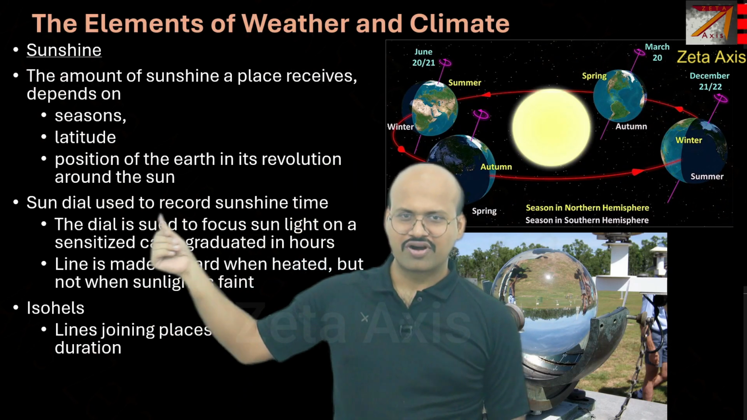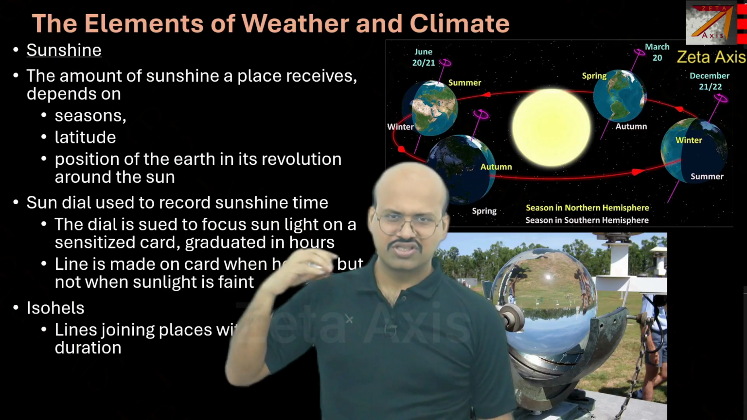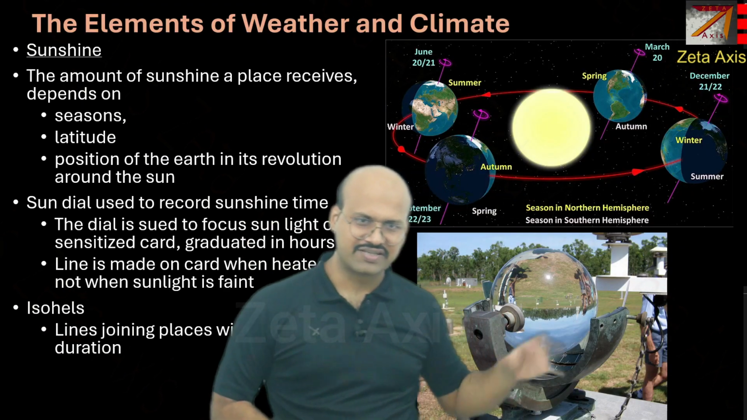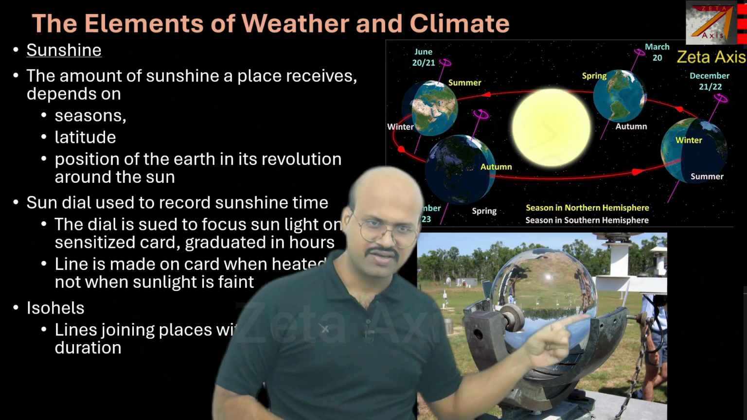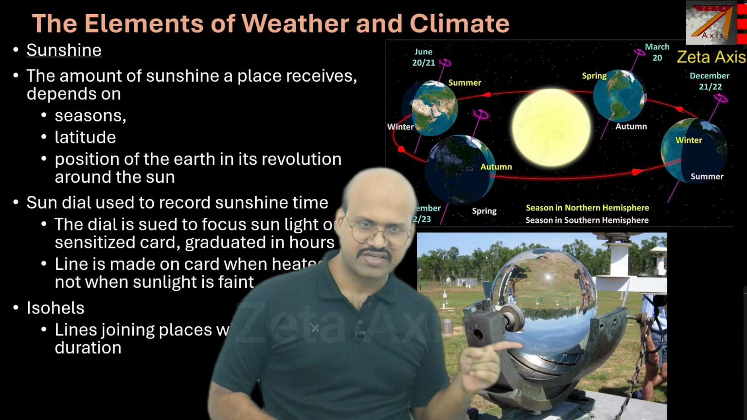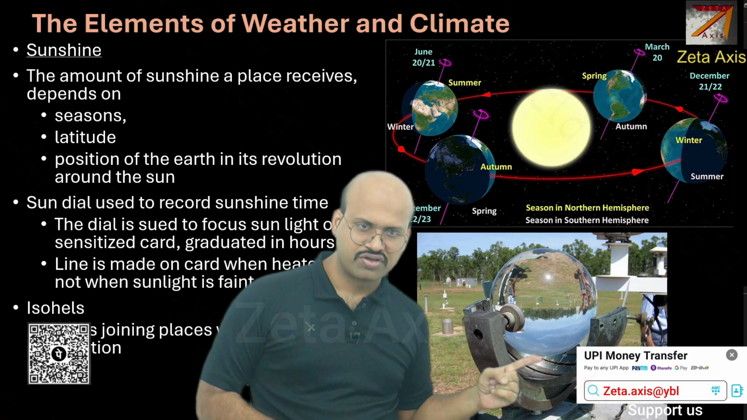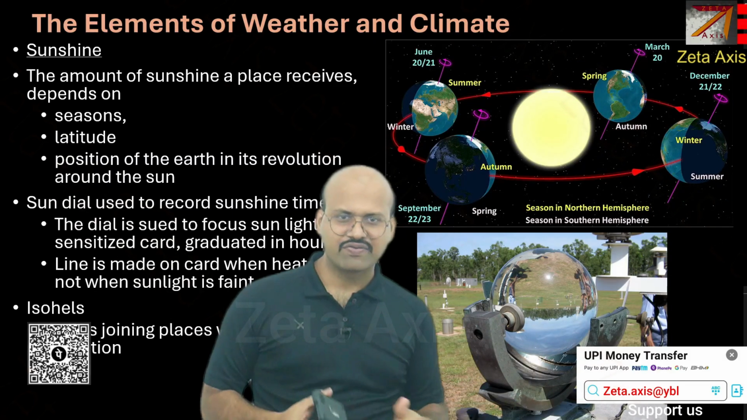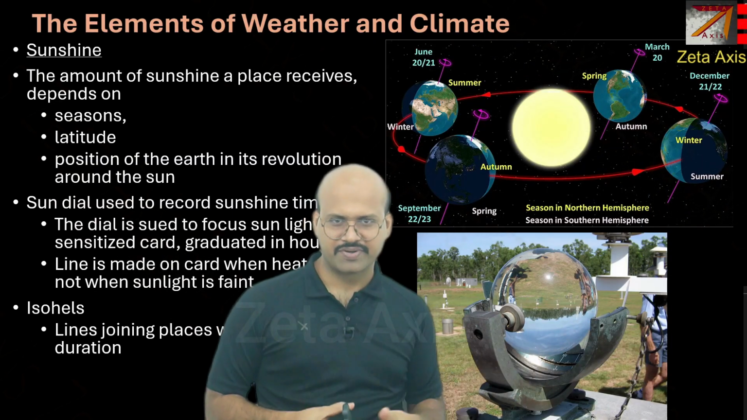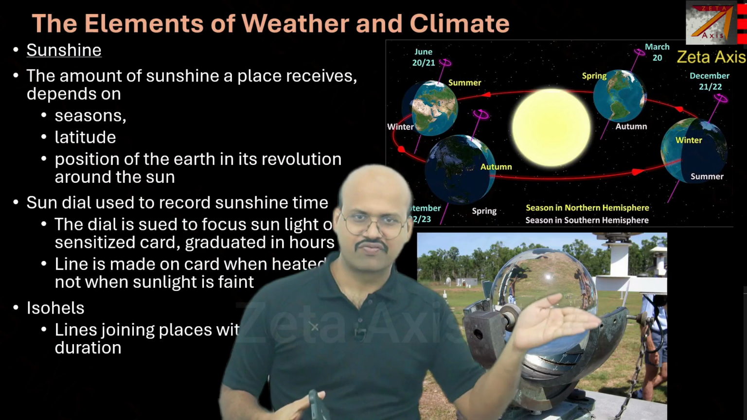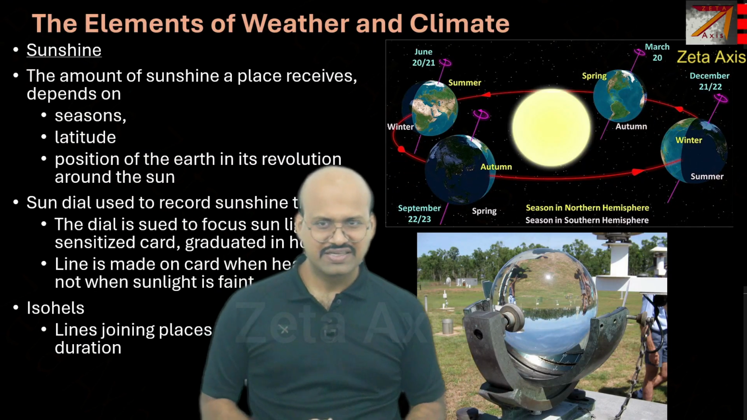Sundial is used to record the sunshine time. So this is a special instrument which has a lens over it, and here there is a paper which is inserted in this instrument. This lens will focus the light through this slit and it will cause a mark on that paper. So the length of the mark will indicate the duration of the sunshine.